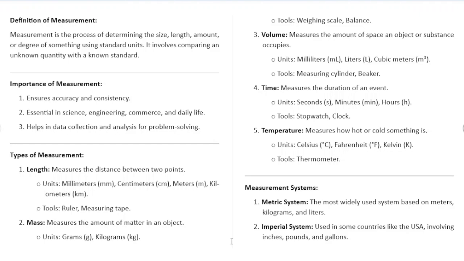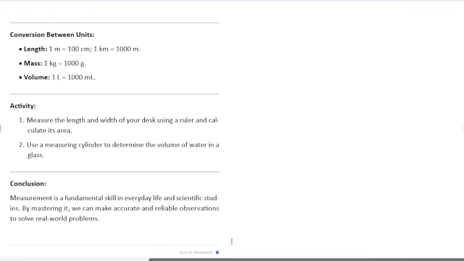And for those who are using the imperial system, for length, they measure in inches. For mass, they measure in pounds, and for volume, they measure in gallons. Then we looked at some basic unit conversions for length, mass, and volume. We said 1 meter is equivalent to 100 centimeters, and 1 kilometer is equal to 1,000 meters. For mass, 1 kilogram is equal to 1,000 grams, and for volume, 1 liter is equal to 1,000 milliliters.